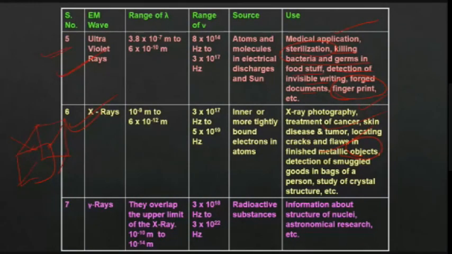Sir, X-rays pass through our body, so it can show the bone. How can it show the bone if it passes through the bone also? Sorry, it has more energy. Because the X-ray can pass through our flesh, but it cannot pass through our bone. That much penetrating power is not there. Bones are stronger. Otherwise it would pass through all the flesh and nothing would be visible. If it is opaque, we cannot see through it. Okay, so it cannot pass through the bone.